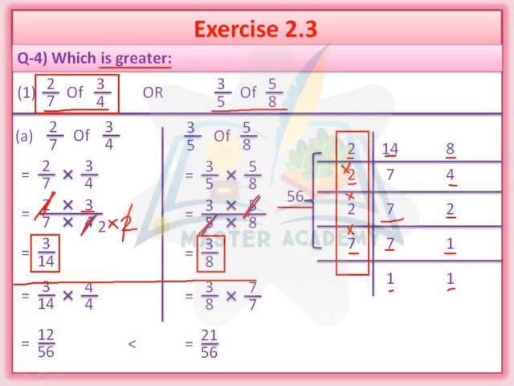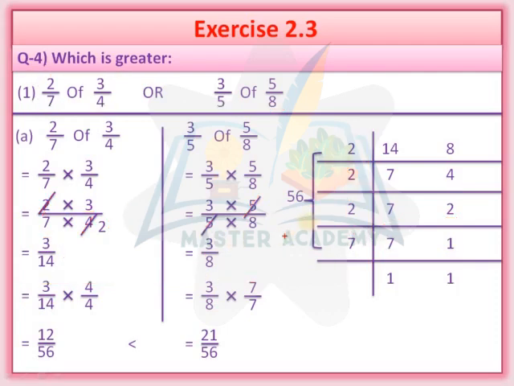56. So here you can see 3 upon 14. Look at this side, 3 upon 14. We will cut 2 sevens are 14, so the remaining number is 2 twos are 4. So we will multiply by 4 upon 4. So 3 upon 14 multiplied by 4 upon 4. It means we are trying to make the same denominator. Understood?